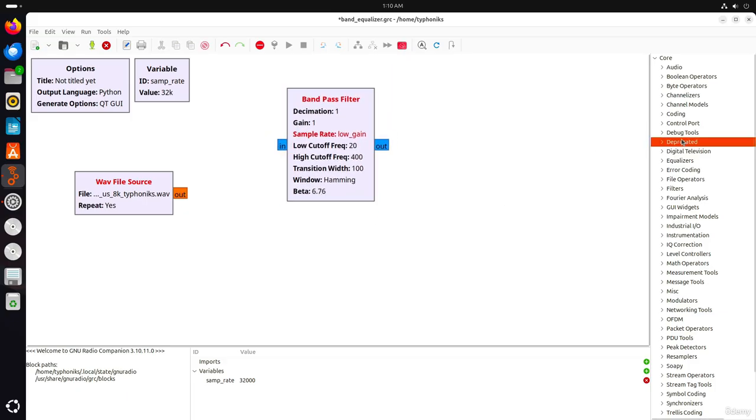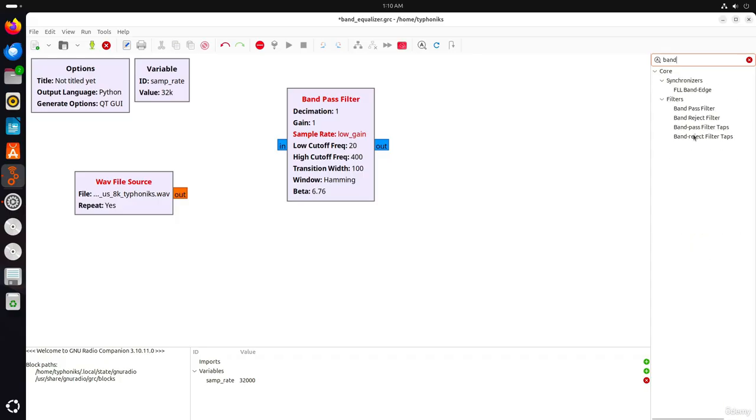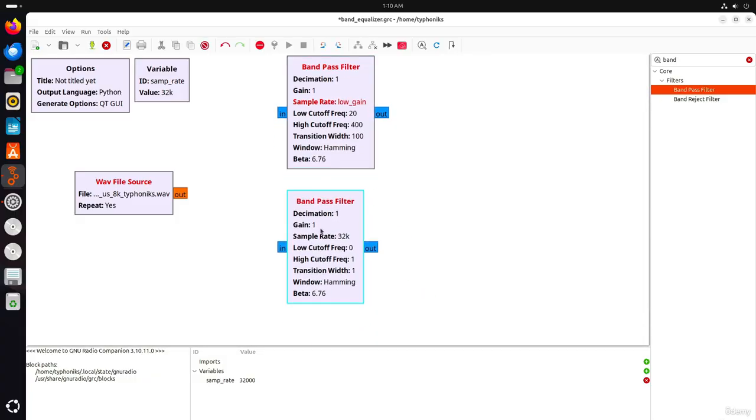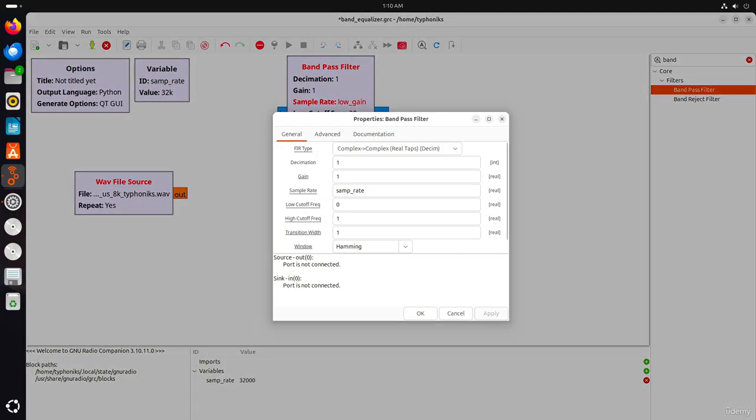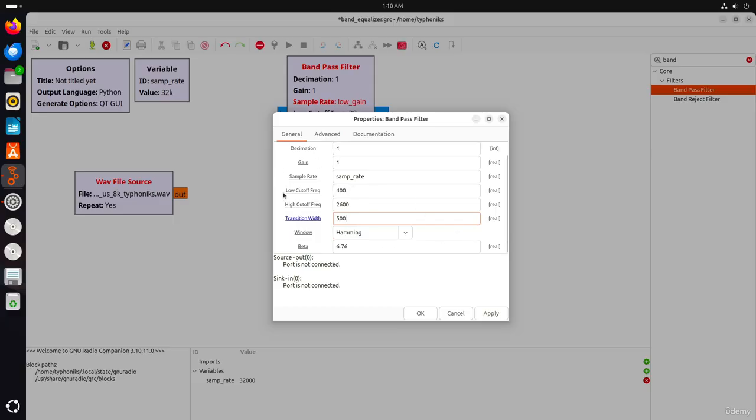And we will also add the mid-range frequency band. We will add a band pass filter again. And we will set the low cutoff frequency to 400, high cutoff frequency to 2600, transition width 500. And for the gain field, we will use a variable named mid gain.